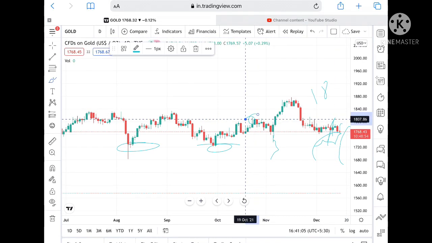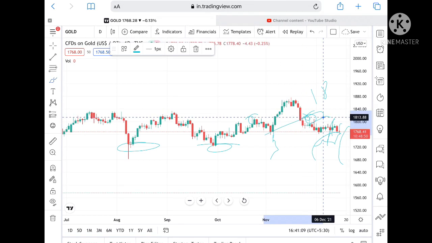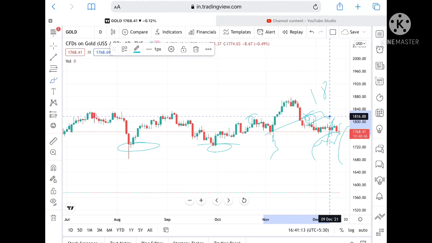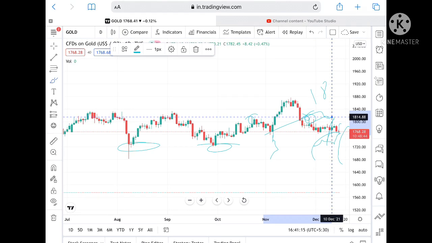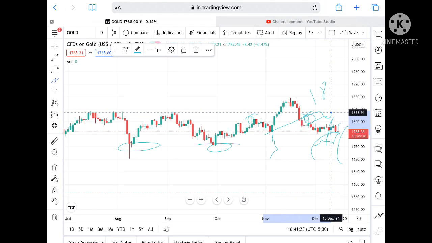Okay, see, this is the level where we have seen it being tested. So if it goes above a level of 1806, the probability of reaching 1815 is very high. And once it touches this level, then we can see it can go and touch a level of 1824, and from there it can go and touch a level of 1828.